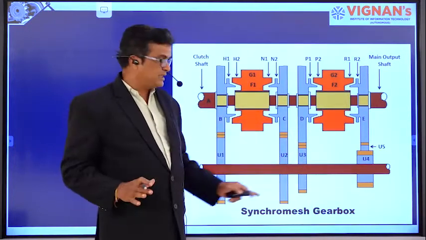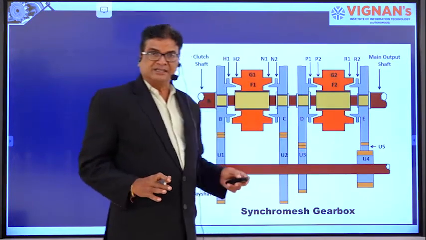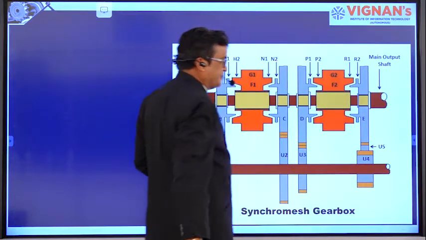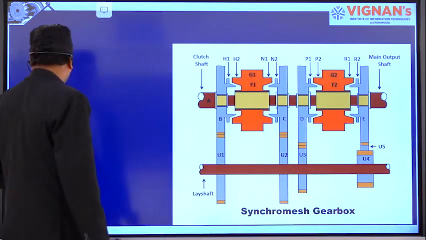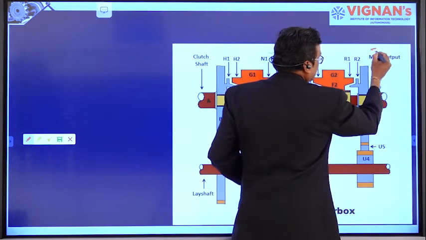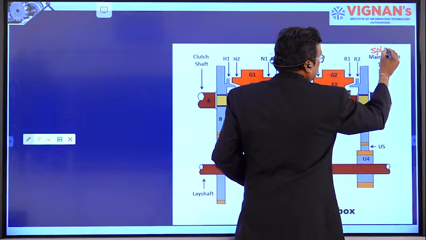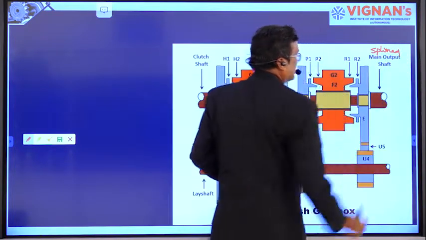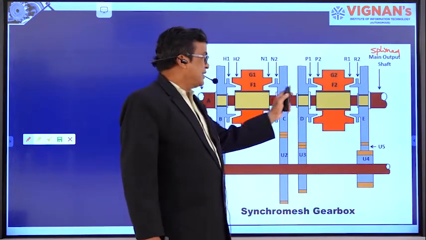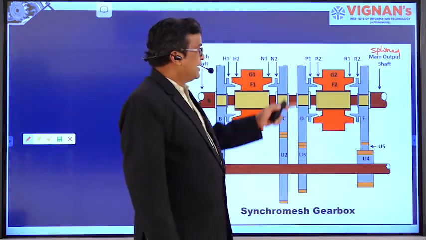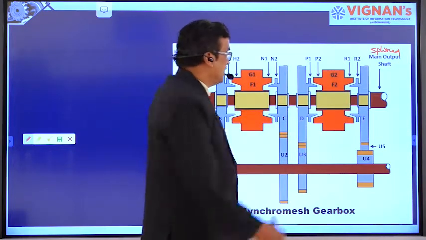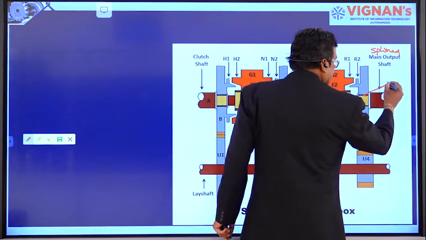Now here the main shaft is a splined main shaft, right? And the gears on the main shaft are firmly fixed to the splined main shaft with the help of bearings. These are bearings.